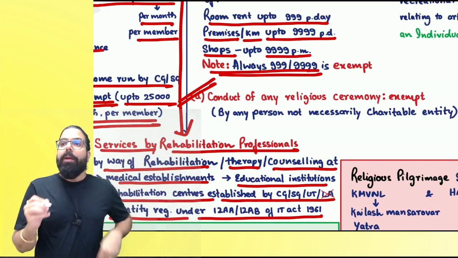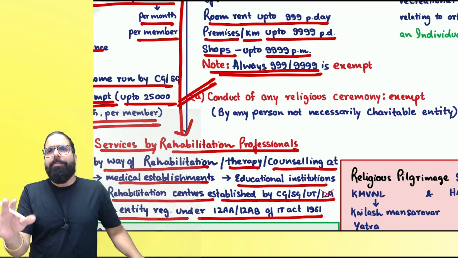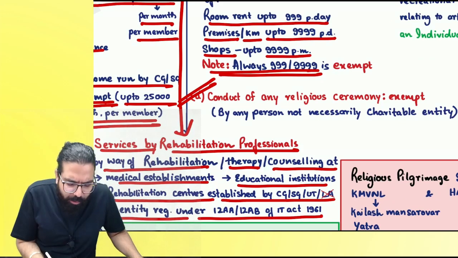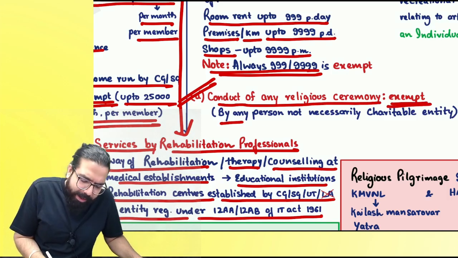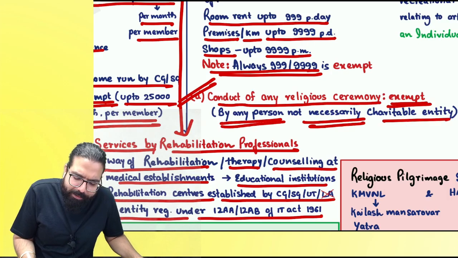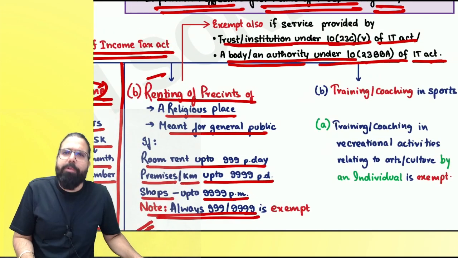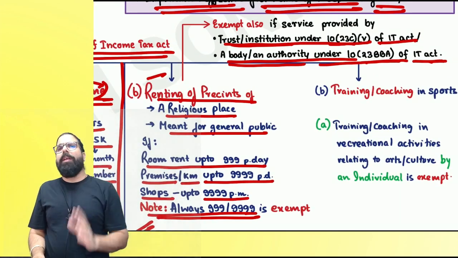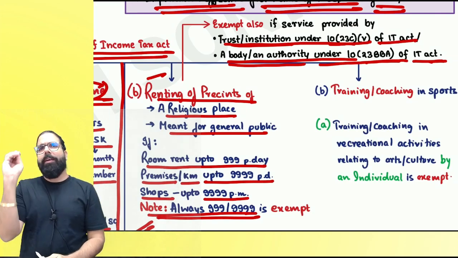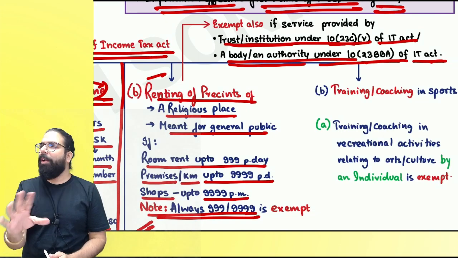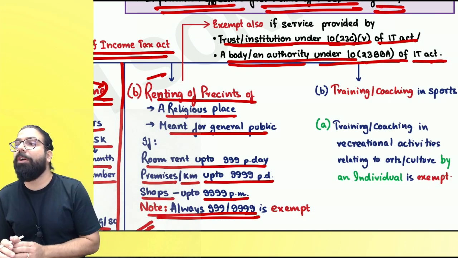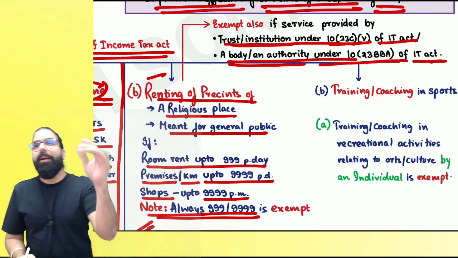Now, in the temple or wherever, what is conducted, everyone? Conducting of any religious ceremony is always exempted. It can be by any person, need not be by a charitable entity. Conducting of religious ceremony. Pandit ji came, did swaha, marriage happened, kalyanam happened. Those services are not taxable. Conduct of religious ceremonies is always exempted.